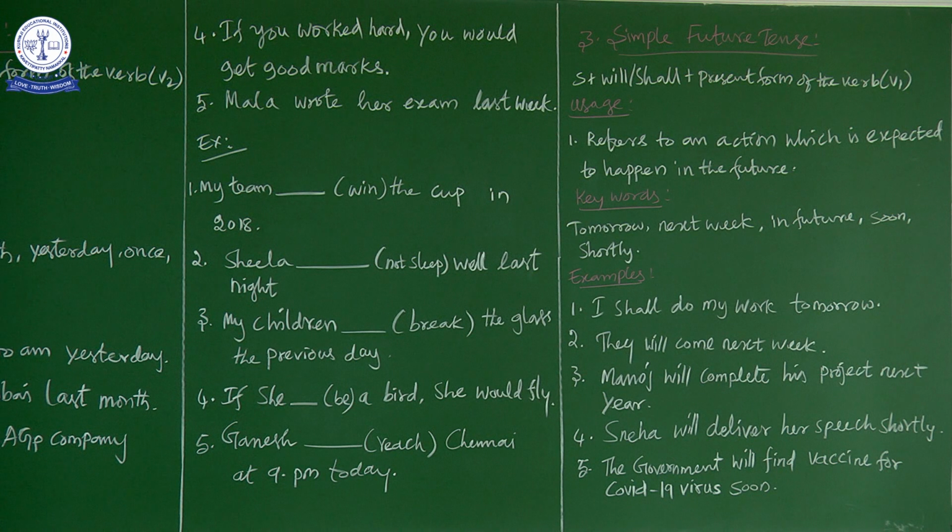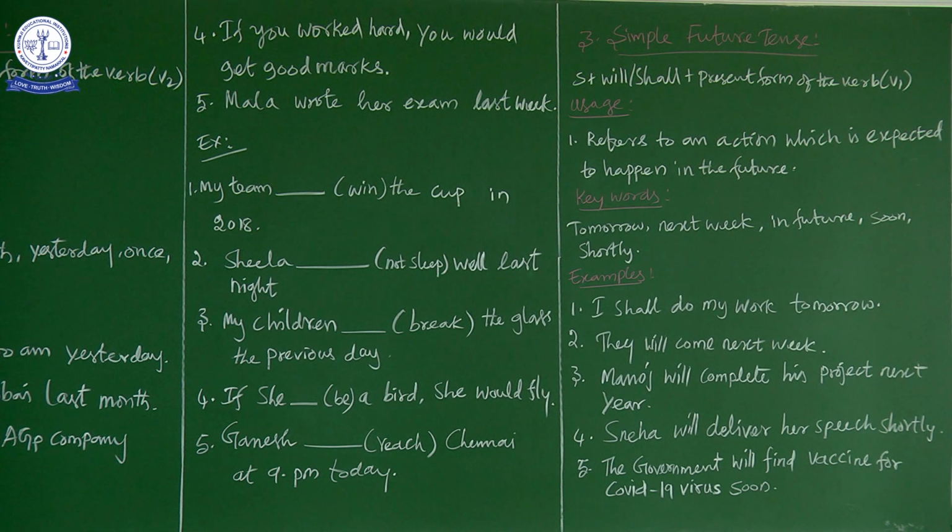Was is for singular, were is for plural. So since the main verb sleep is given, we have to go for did. So how do you answer? Sheila did not sleep well last night.